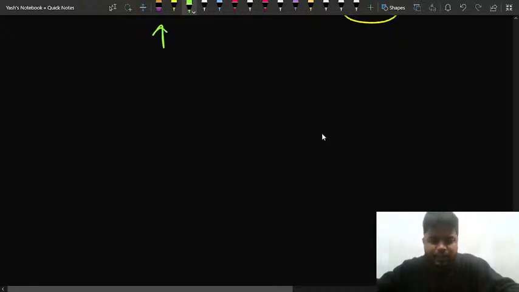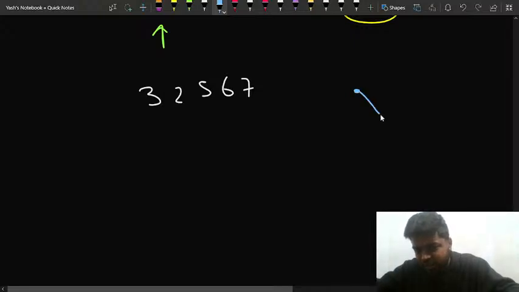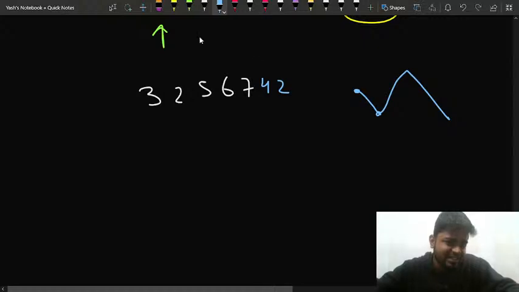Another thing that could happen is, let's say you had 3, 2, and then let's say you had 5, 6, 7, something like this, right? So in this particular case, you have a 3, then you go to 2, then you have 5, 6, 7, like this. Okay, so this is also not a mountain. Even if you had some decrementations like 4 and 2, even then this is not the answer. Why? Because your I would still be stuck here, right? Because your I will not move.